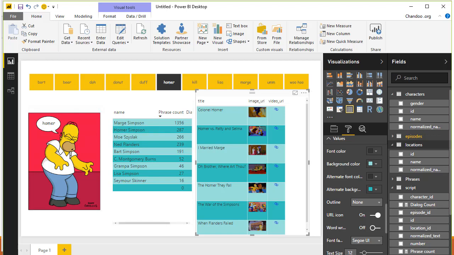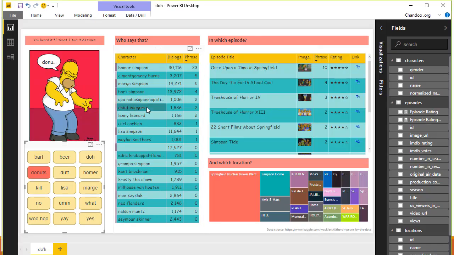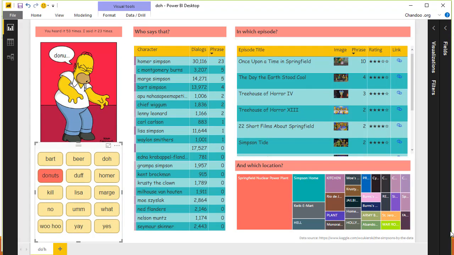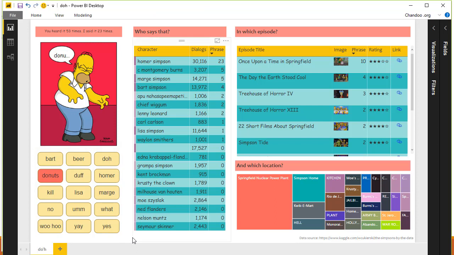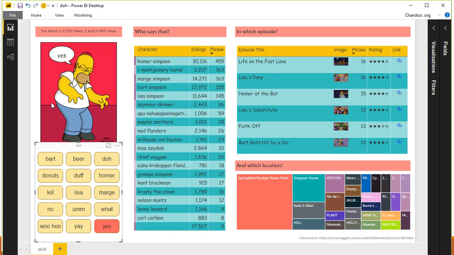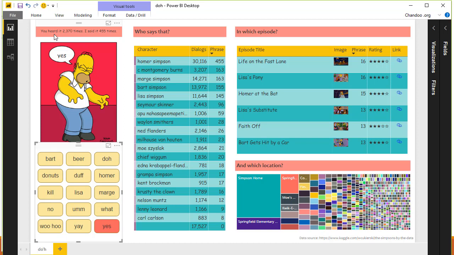So let me just switch back to the original report. This is how it looks. Let's collapse this so there's more screen space. As you pick anything, this is the chiclet slicer, by the way. This is more fancy, and it allows us to see multiple slicer items on one screen. As you select something, that shows up here, and then there is a generic text here that is driven by a measure. It says you heard it 2370 times. I said it 450 times.